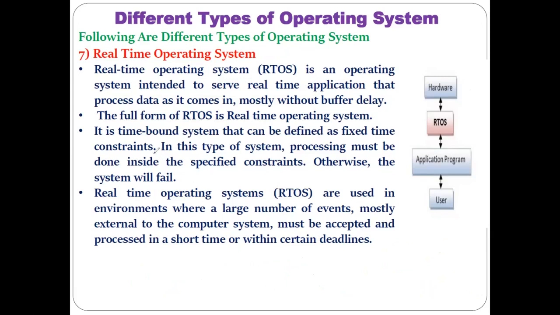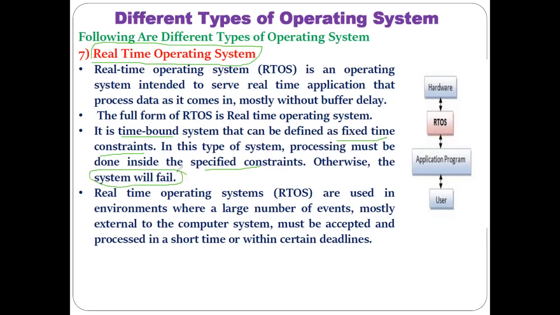Now in the case of such applications, the kind of operating system that is required is called the real-time operating system. It means if you want to perform a certain task within a particular time bound only, not before the time, not after that time, then it is considered a fixed time constraint task. In this kind of system, processing must be done within a specified constraint. If the task does not start or complete at the specified time, then your system might fail.